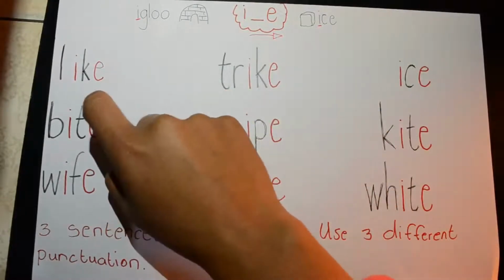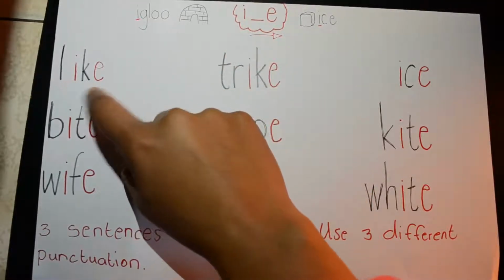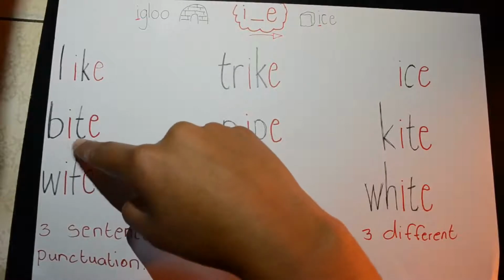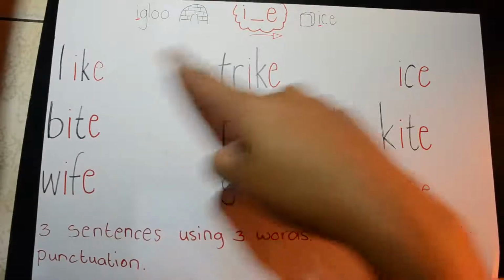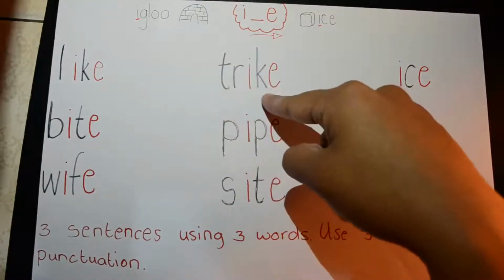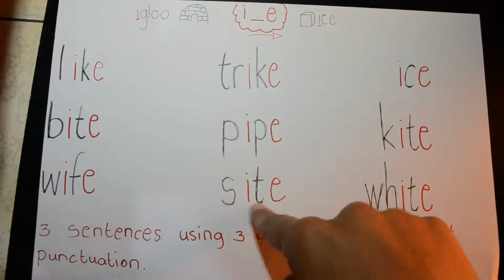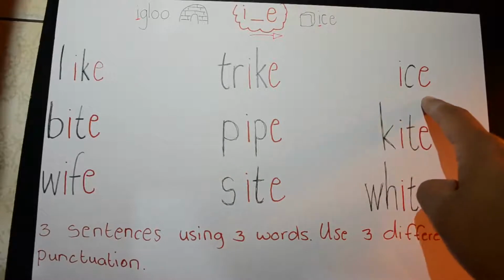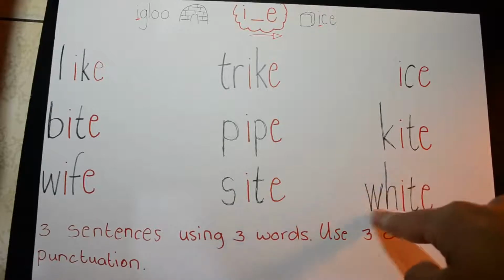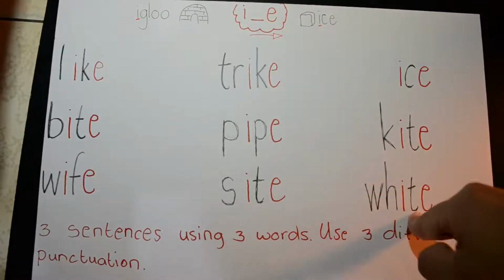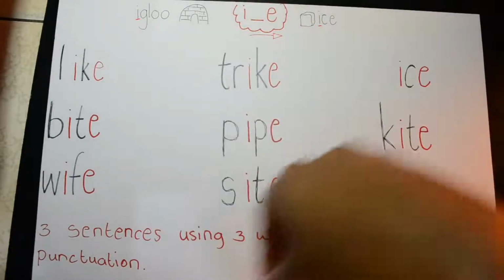Okay, so these are the words for I. E for the silent E words. Like, bite, bite. Wife, wife. Trike. Pipe. Sight. Ice, and then kite. White. Okay, so I want you to give me pictures for these words over here.